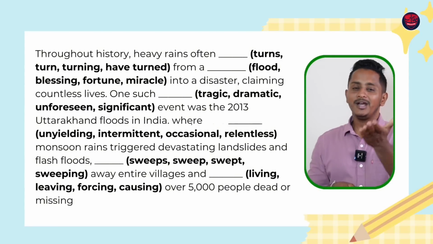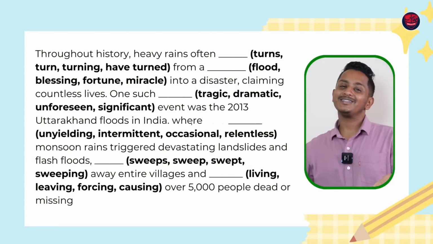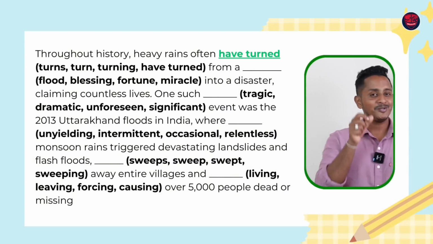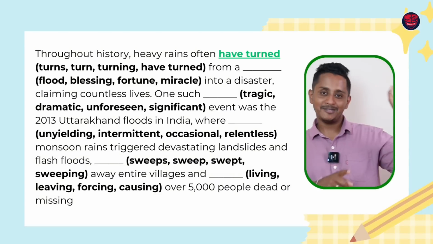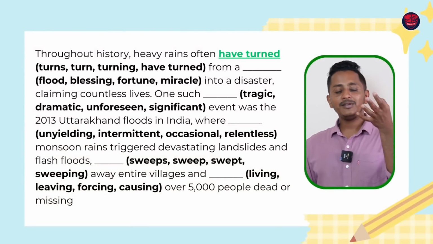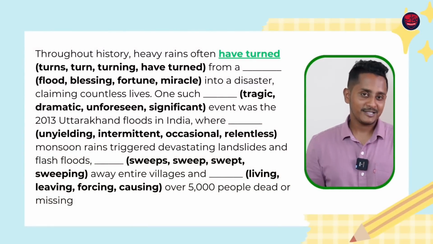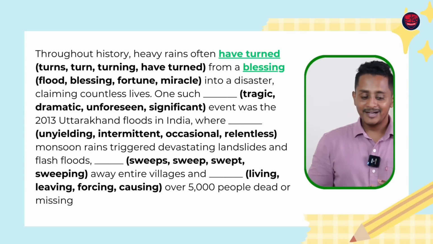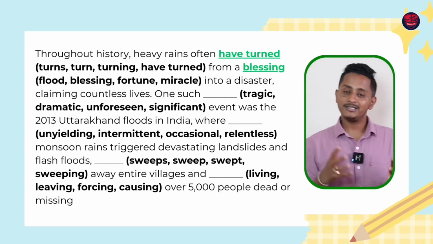The transition. Here they're talking about the transition throughout history. Have turned is the correct answer. You cannot use present tense. Its history is a past tense. So it's either past tense or present perfect tense. Even if turned is there, my answer would be have turned. Have turned from a blessing into a disaster, claiming countless lives.